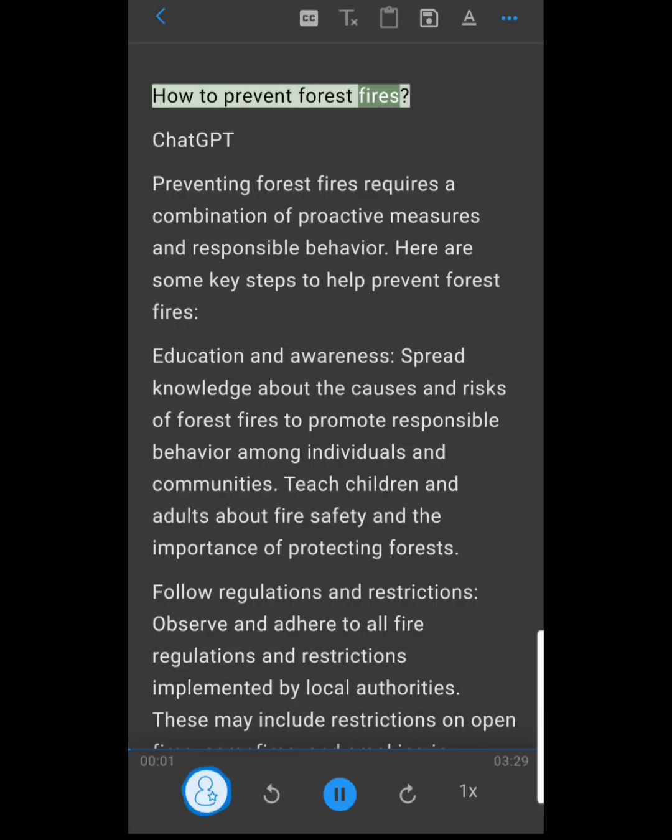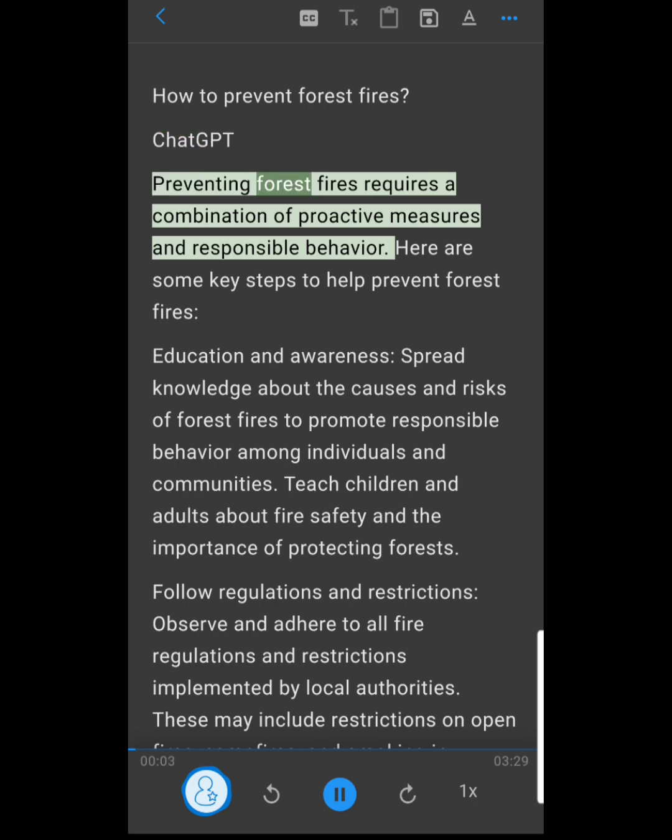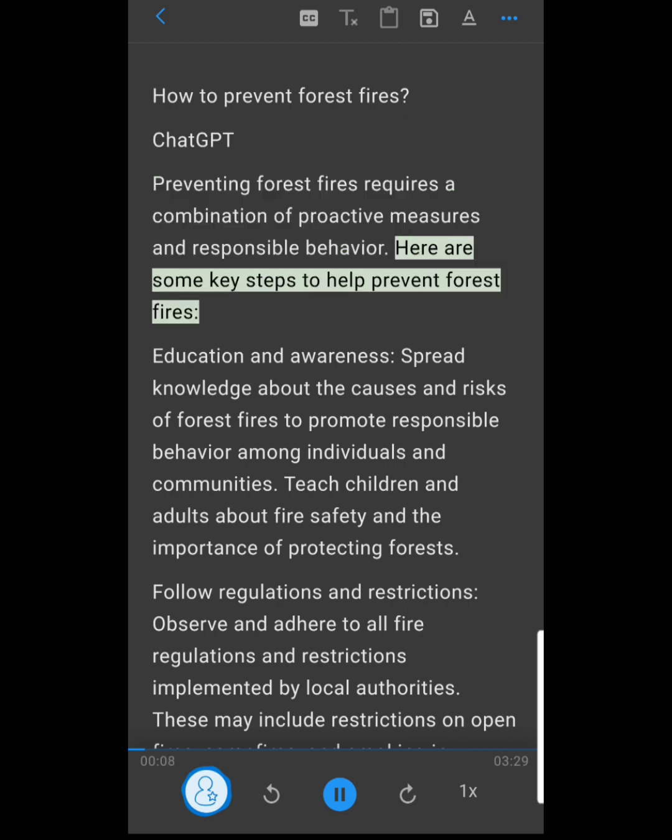How to prevent forest fires? ChatGPT: Preventing forest fires requires a combination of proactive measures and responsible behavior. Here are some key steps to help prevent forest fires.